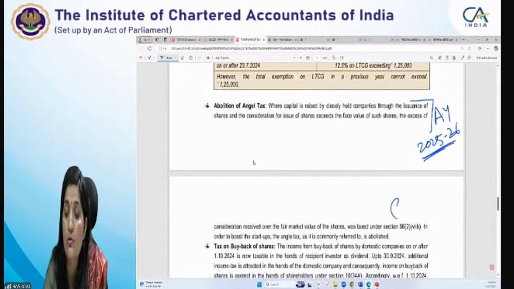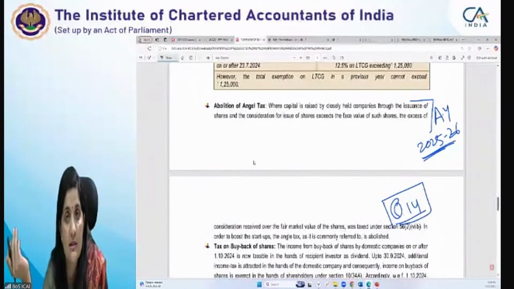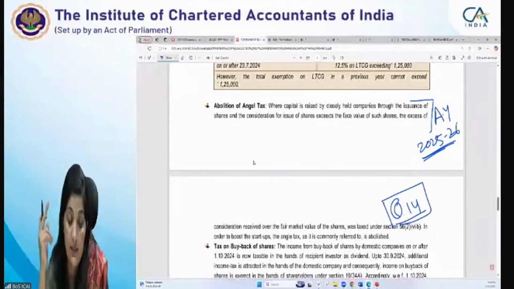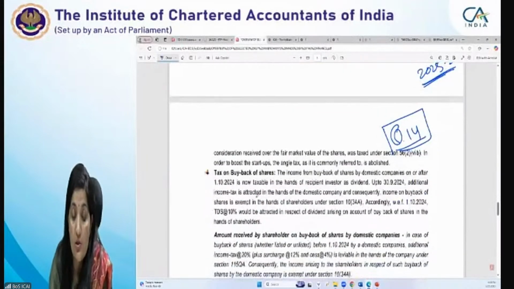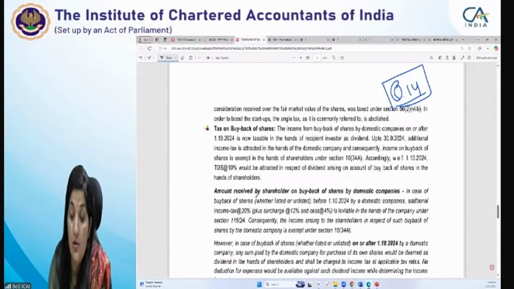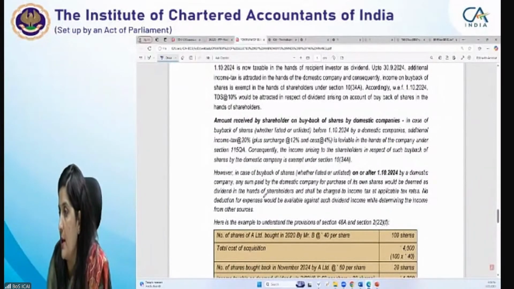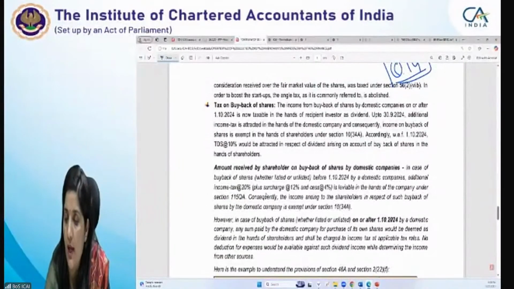इसके लिए आप देखो question 14 में एक transaction दिया हुआ है which has no impact because it is not relevant now. You need not compute the income in respect of that transaction. ठीक है. Tax on buyback of shares, it's a very interesting concept and you have to be very extra careful. I think we are running short of time and we can close this session. इसके respect में आप देखो case scenario 2. I'm just telling you from where you can practice these amendments.